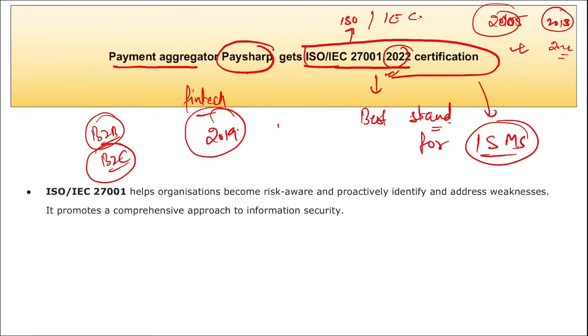So simply remember, Payop works towards non-card payments like UPI, B2B and B2C. Recently they got the ISO IEC 27001 2022 certification, and that is the best standard certificate for information security management system. And remember, Payop is a fintech startup founded in 2019 and it is a Chennai, Tamil Nadu based startup.